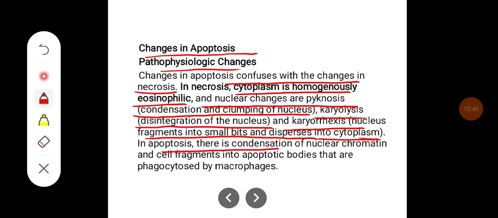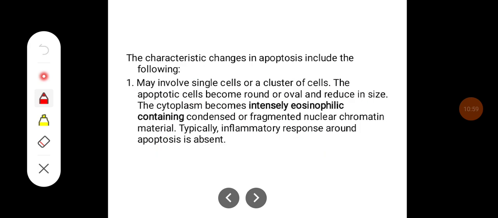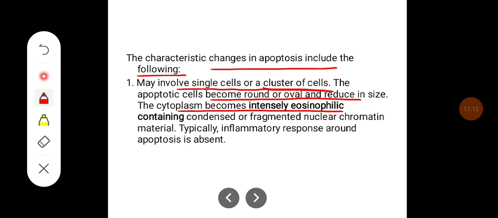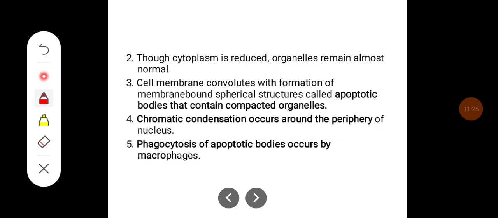In apoptosis, there is condensation of nuclear chromatin and cell fragmentation into apoptotic bodies that are phagocytosed by macrophages. The characteristic changes in apoptosis include that they may involve a single cell or a cluster of cells. The apoptotic cells become round or oval and reduce in size. The cytoplasm becomes intensely eosinophilic, containing condensed or fragmented nuclear chromatin material. Typically, an inflammatory response around the apoptosis is absent.